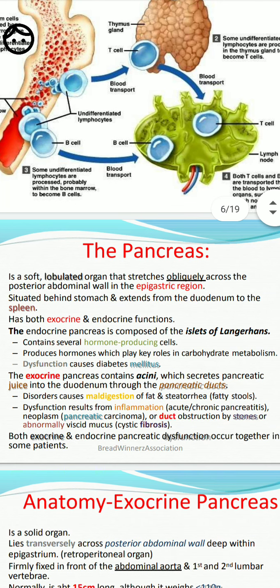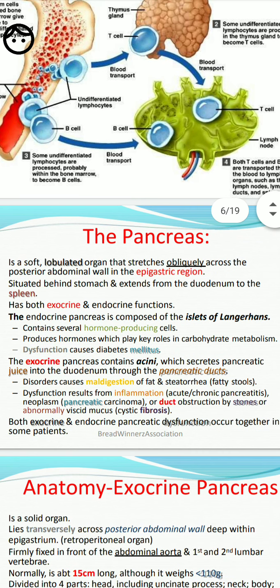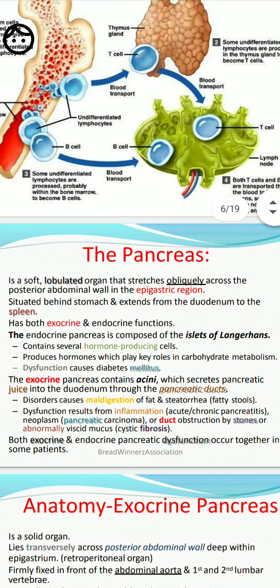Why? Because it acts as both an exocrine and an endocrine gland, with two functionally dual roles. It performs both digestive and endocrine functions. Being digestive means it has ducts. Generally, endocrine glands are ductless.